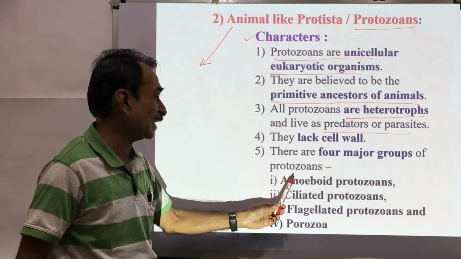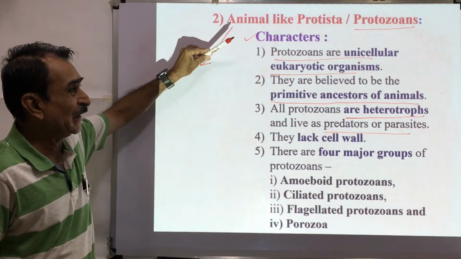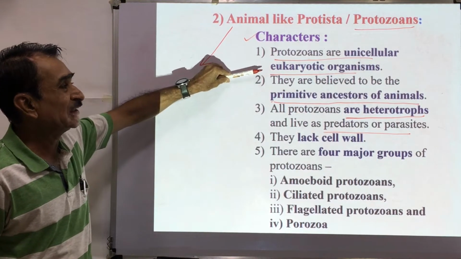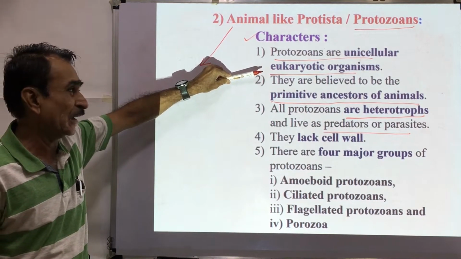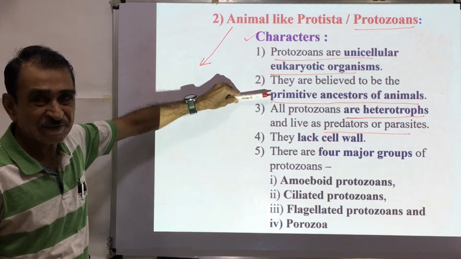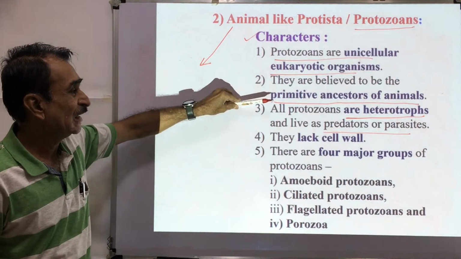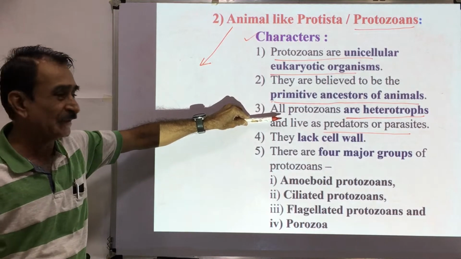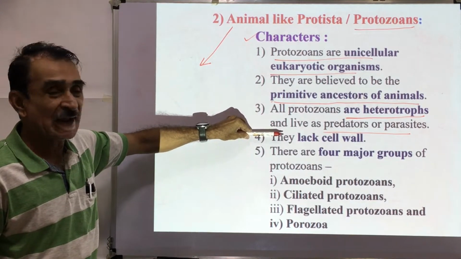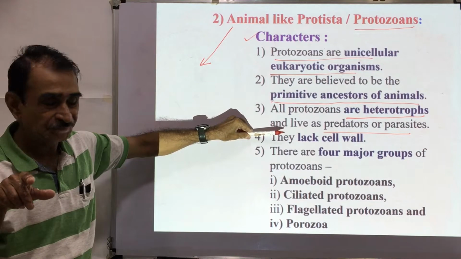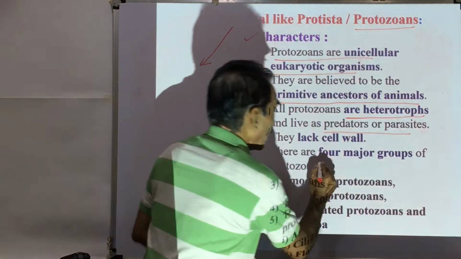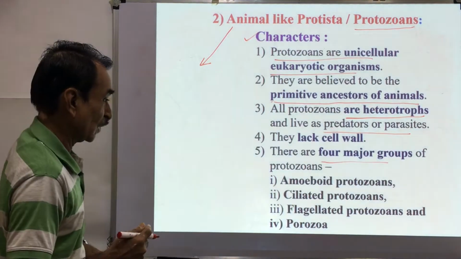There are 4 major groups of protozoans. The important major characters are: these are unicellular and eukaryotic, the primitive ancestors of all the animals. These are heterotrophs, they cannot prepare their own food material. They do not have a cell wall, and there are four major groups of these protozoans.